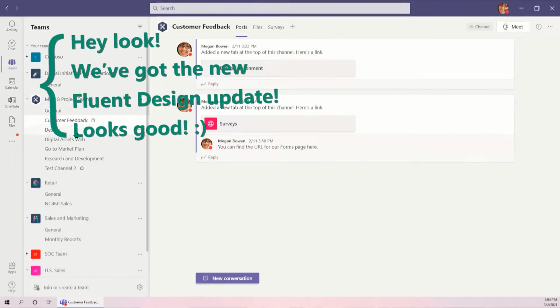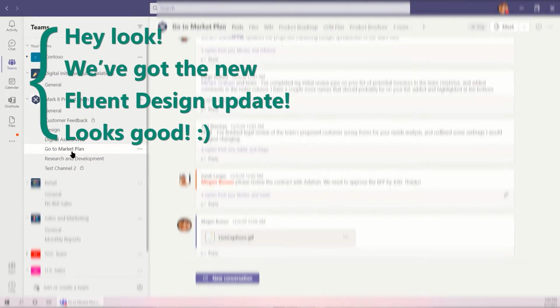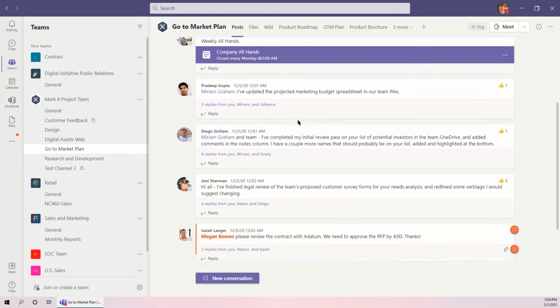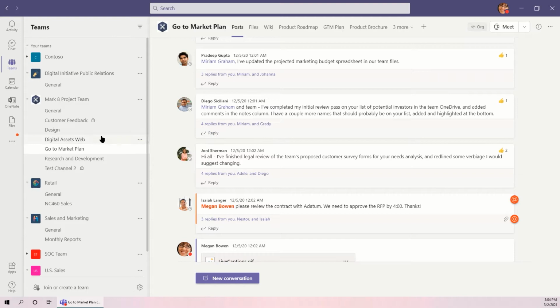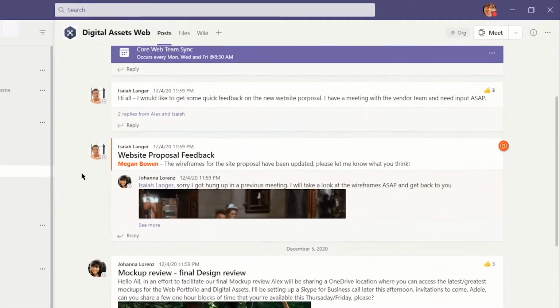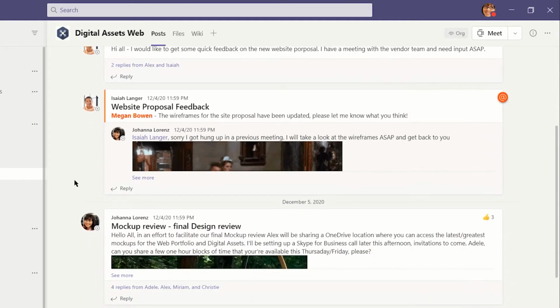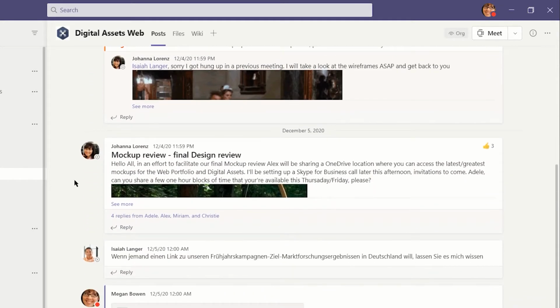These are posts in Microsoft Teams. Every channel in every team starts with a Posts tab. This is where your team will spend the bulk of their time communicating and meeting about whatever happens to be the focus of that channel. Here we see that all of these posts and replies are relevant to the creation of digital web assets for this project. Posts are structured as threaded conversations.